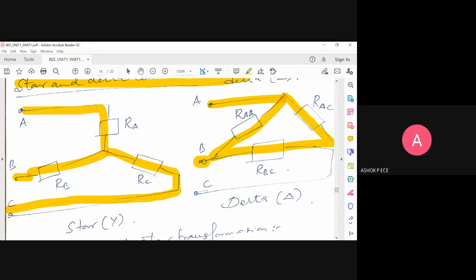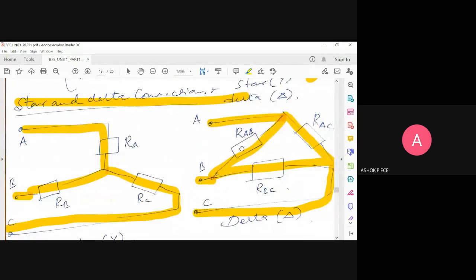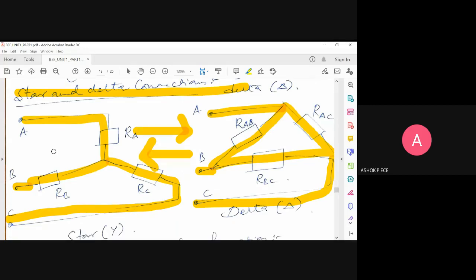In the previous problems, we could exactly find that the resistances were in series or parallel, correct? So you could apply KVL and KCL easily. But when you have structures like star and delta, you cannot apply the series and parallel formulas that easily. When you convert from star to delta or from delta to star, the series and parallel logic can be easily applied. So for that reason, we are going to study what a star network and a delta network are. If I convert from star to delta, what will be the value of the resistance? If I convert from delta to star, what is the value of the resistance?